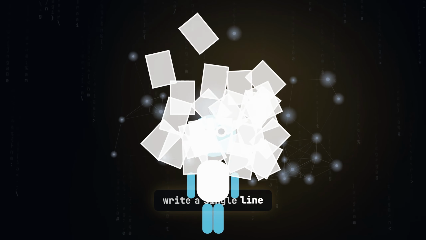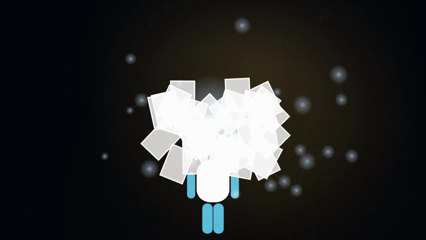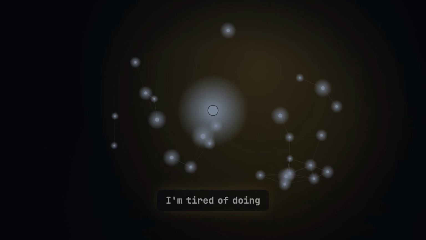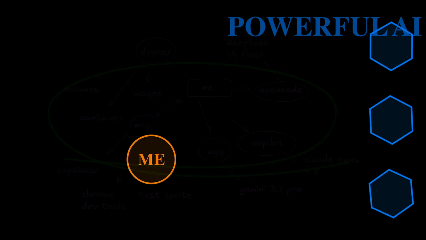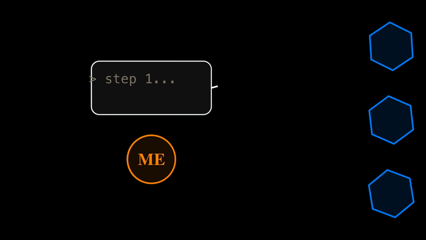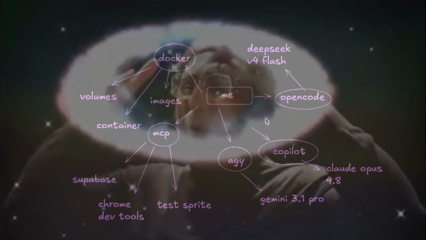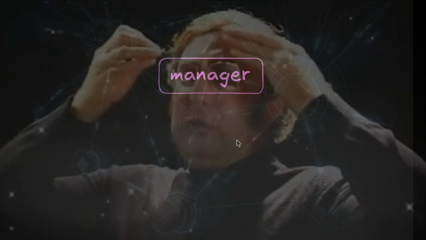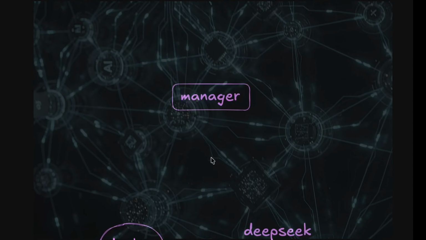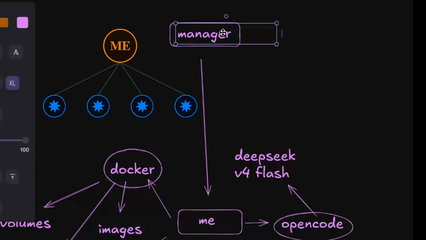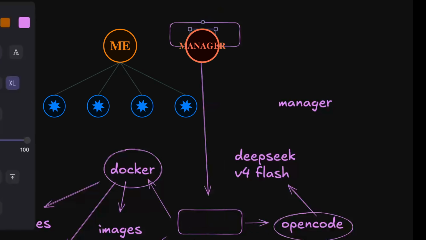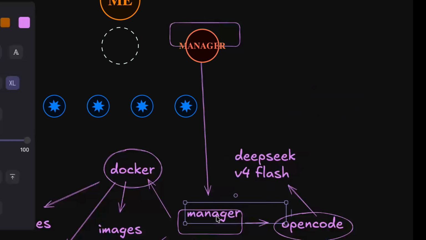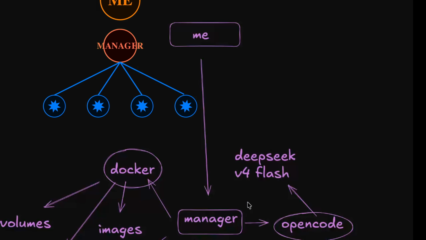So now, before we write a single line of code, let me show you exactly why we need this. Because I'm tired of doing everything myself. Right now, I'm the bottleneck. I have all these powerful AI tools, but I still have to sit there and tell them exactly what to do step by step. But this is the dream, you see? An agentic OS. Today we are building this box right here. I am replacing myself with the manager like this. So I sit on top of this chart and I put the manager in my position. Now I give it a big goal and it delegates the tasks so I don't have to.